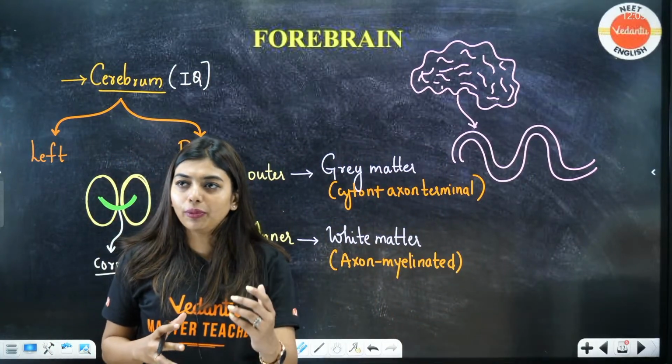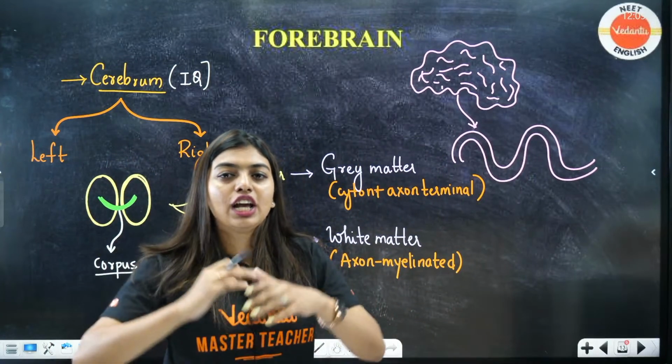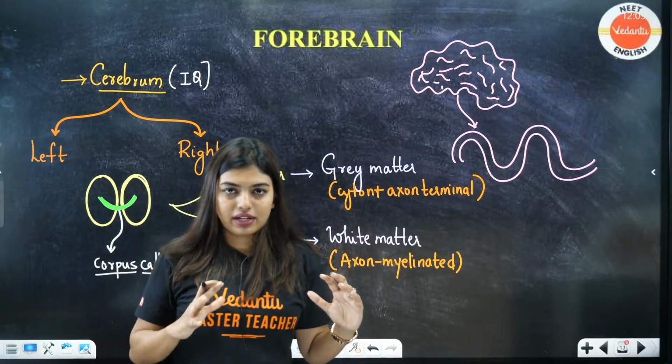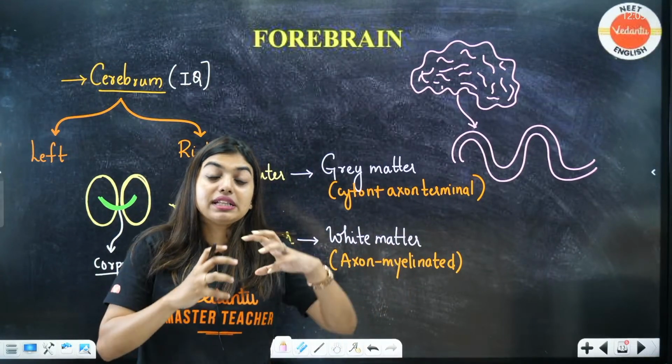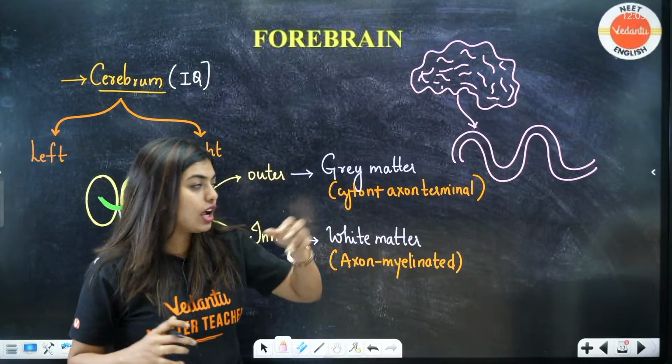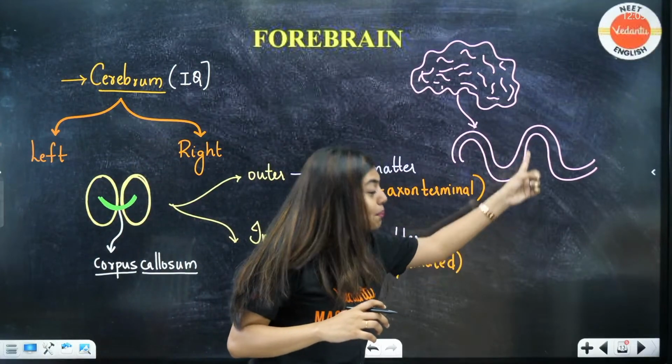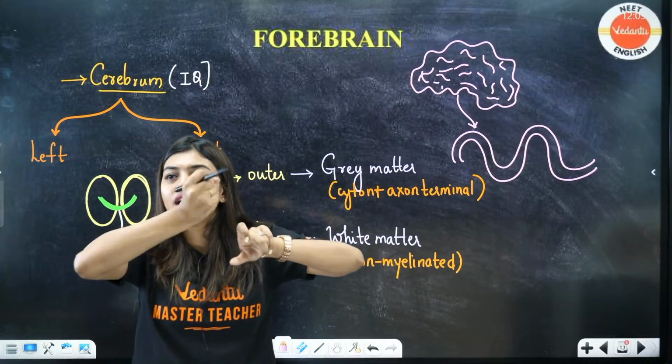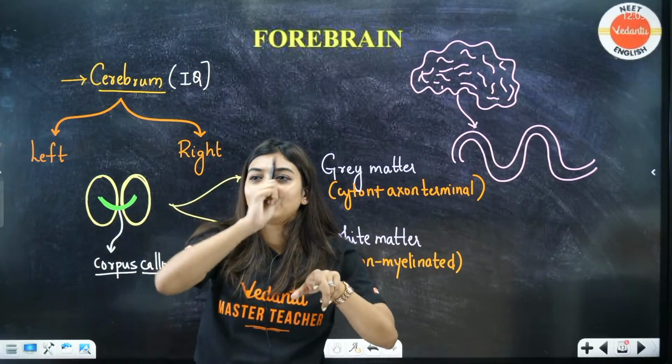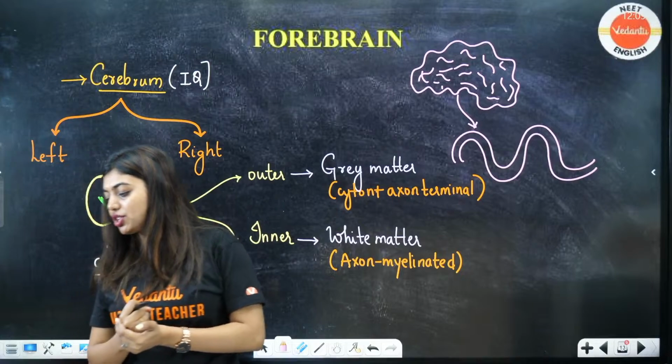Now students, all of you know that there are millions of nerves in your brain. So we have to increase the surface area. To increase the surface area, there are bendings. Okay, very good, Hema. With this motivation, we should go forward.